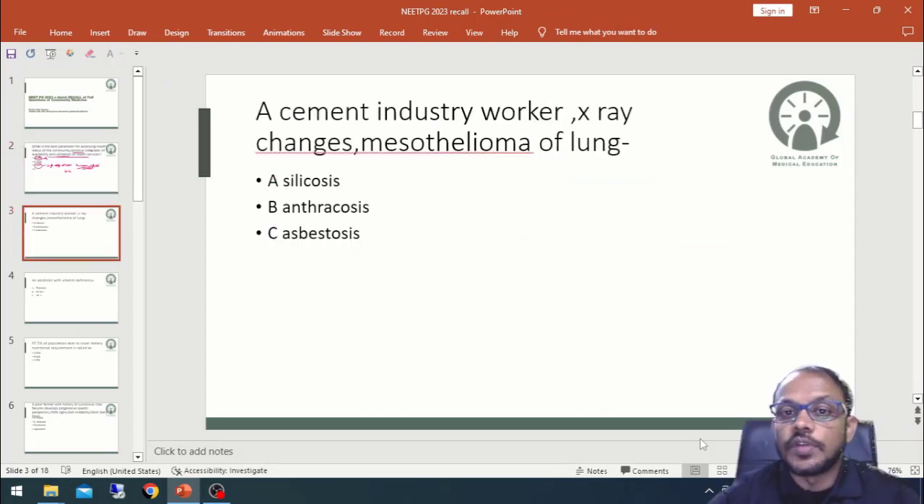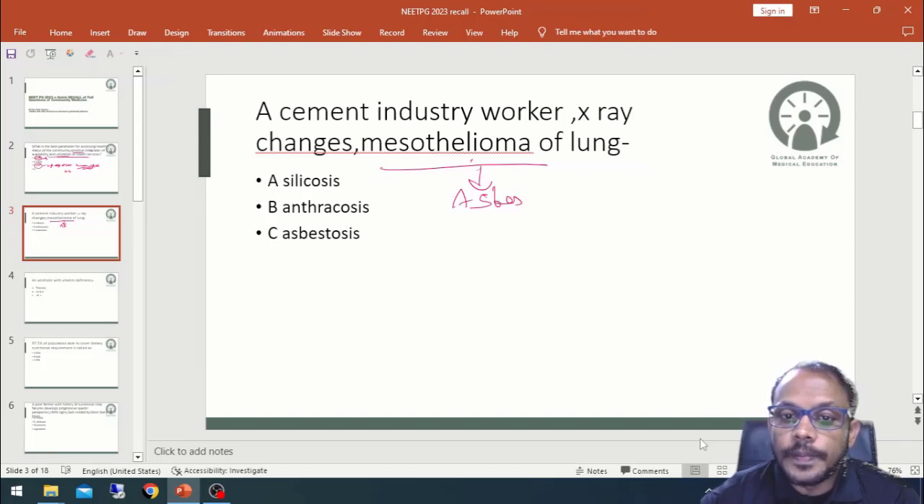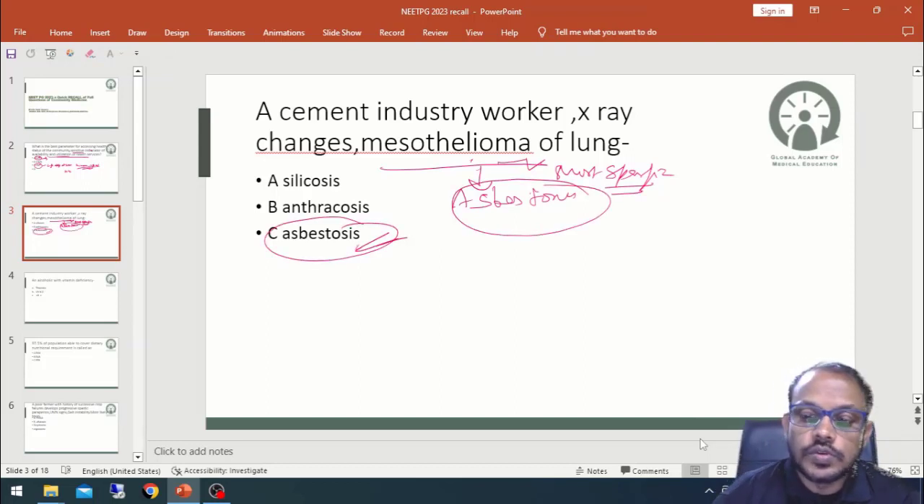Next question is, a cement worker in industry, X-ray changes were seen, and mesothelioma of lungs. We all know that in the pneumoconiosis, I have told that this is a specific type of cancer which is found in asbestosis. Okay. This mesothelioma of lung, the most specific type of cancer in the pneumoconiosis, is called asbestosis. So, this should be the answer, asbestosis.